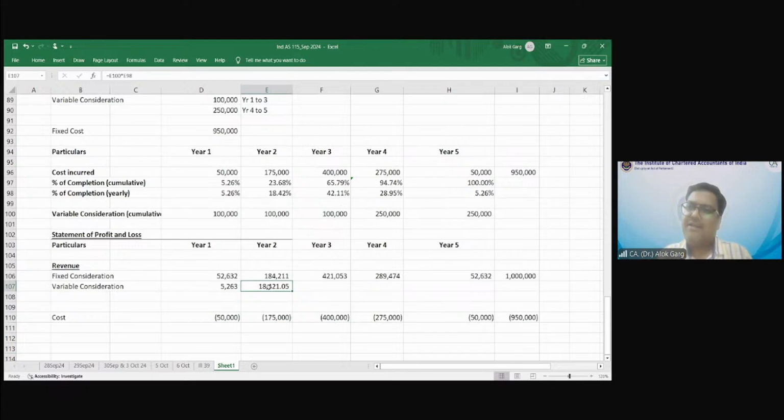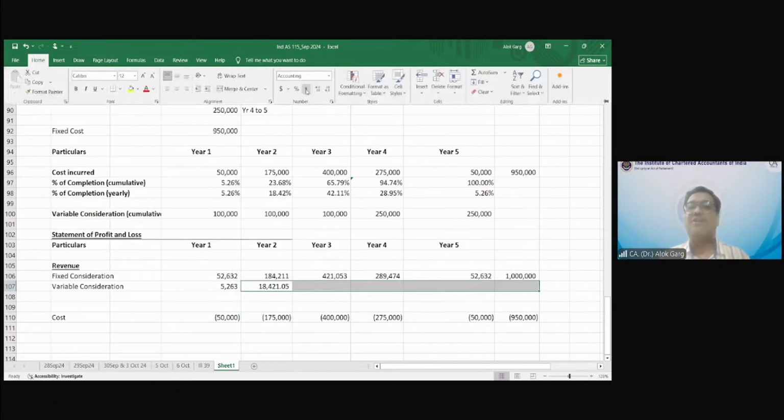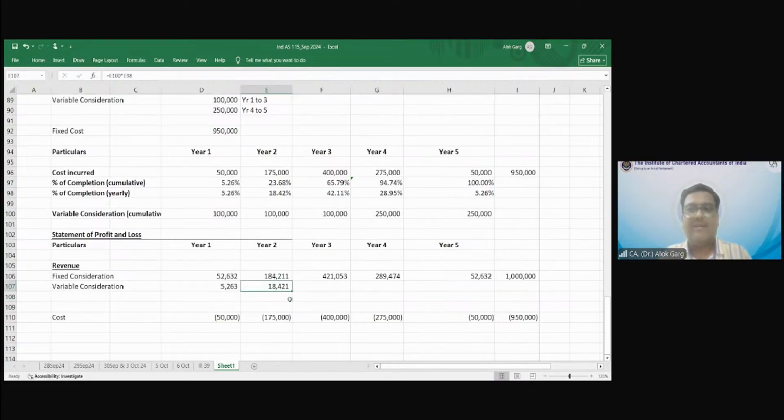When you complete second year, again same. When you complete third year, again same. But when you complete fourth year, your expectation got changed. Then you thought that, due to my performance, now I will get how much? I will get 25%. Okay.